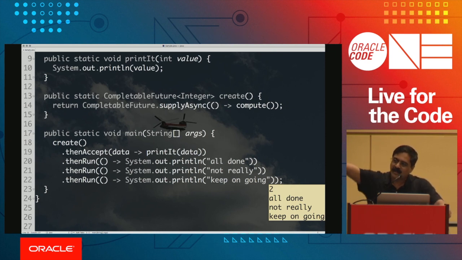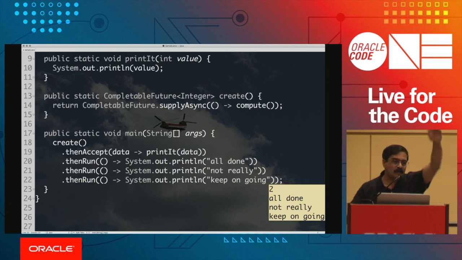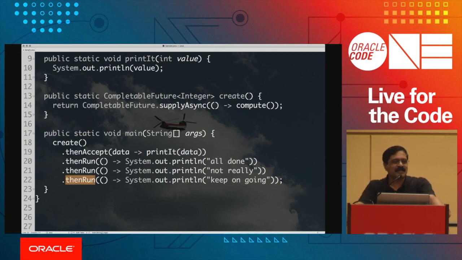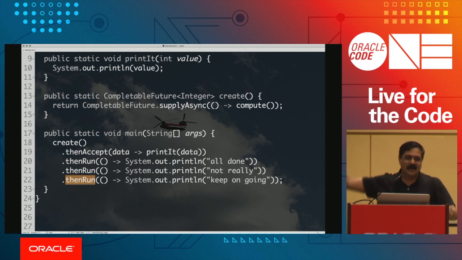So a CompletableFuture is a pipeline. You can get on the pipeline, you can exit when you want to, and I know what you're thinking. You're thinking, I wonder where that CompletableFuture is going. Well, just don't worry about it, right? Because it's never going to finish. It's going to keep on going. So that's an example of CompletableFuture. You can just keep through this pipeline, and you can keep executing it.